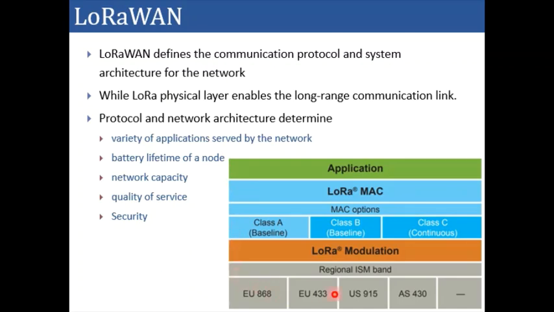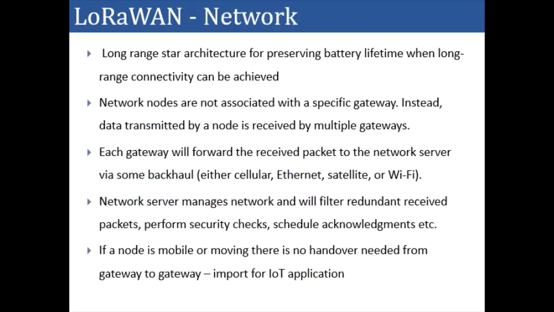If you see here, the physical layer is the LoRa modulation which works on the ISM bands such as 868, 433, 915, 430, depending upon the geography in which the LoRa modulation is being utilized. The LoRaWAN protocol and the network architecture determine the variety of applications served by the network, battery lifetime of a node, network capacity, quality of service, and security.